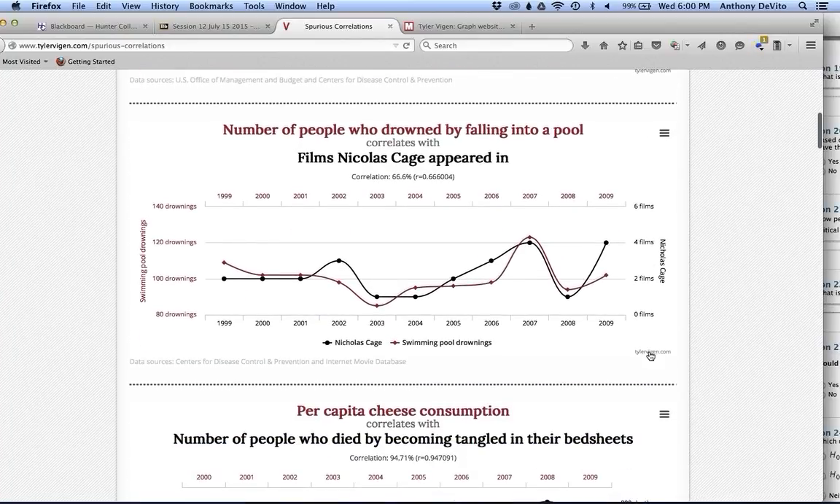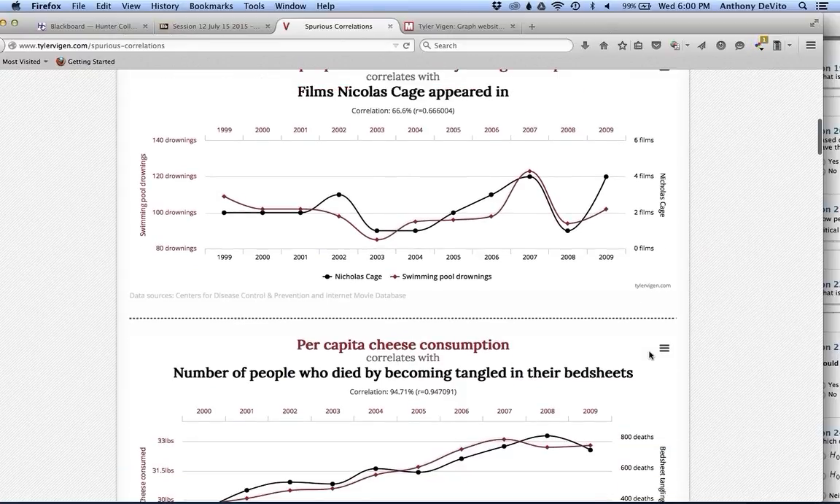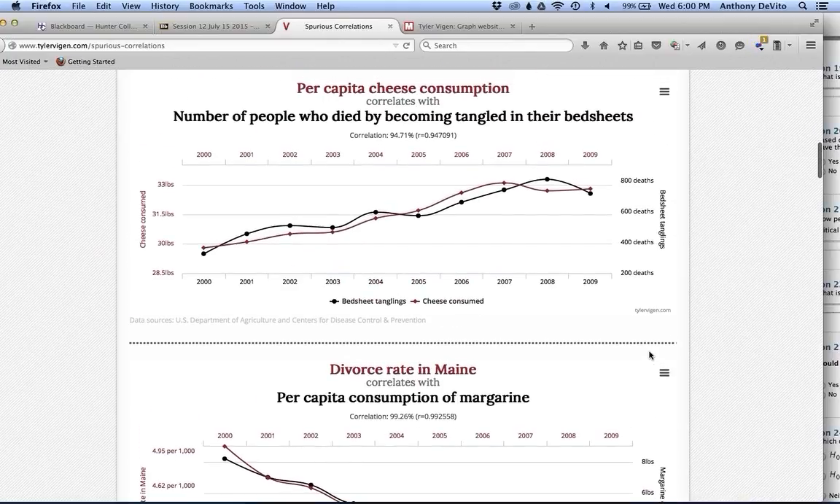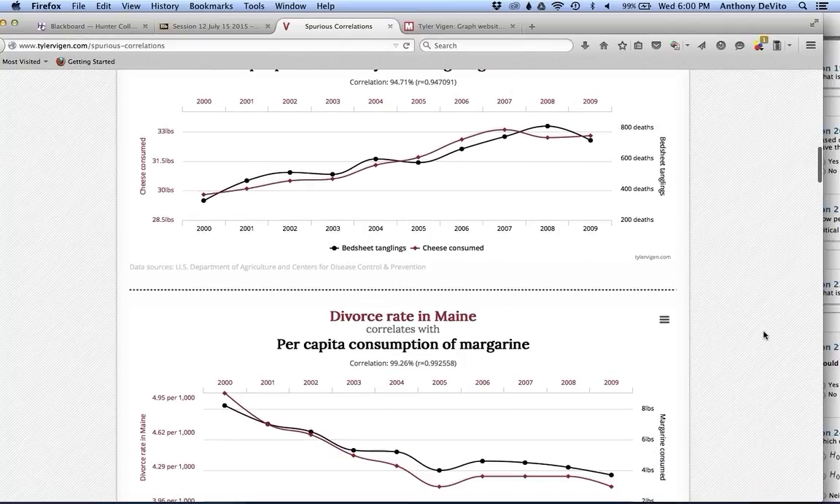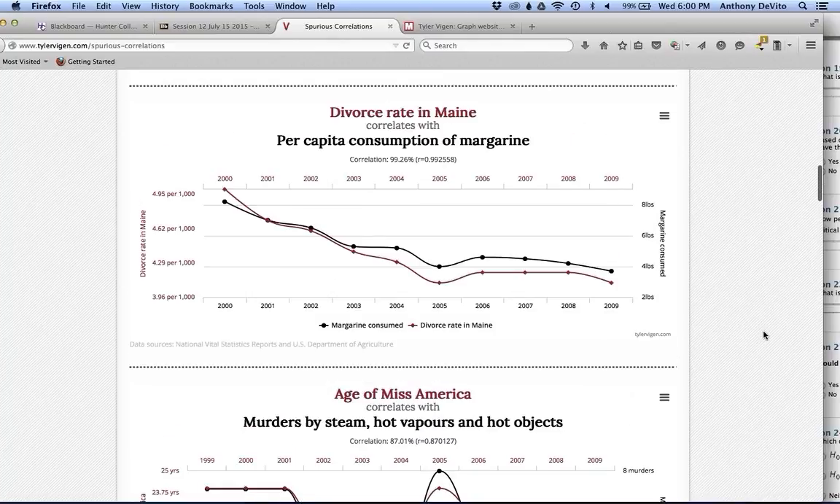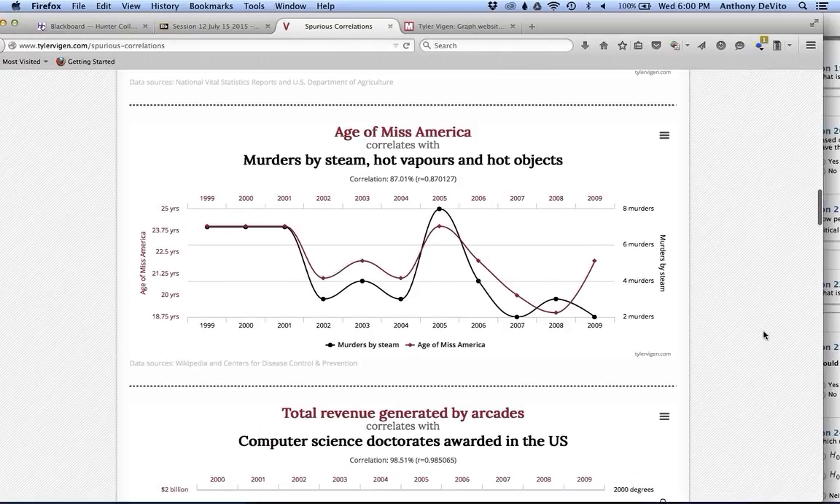People who drown by falling into a pool and films Nicolas Cage appeared in. There's a correlation, right? I mean, look how close they seem to mirror each other. Per capita cheese consumption, the one we just looked at, and the number of people who die by strangulation in their bed sheets. Per capita consumption of margarine and the divorce rate in Maine. Well, right there you go. The age of Miss America and the murders by steam, hot water vapors, or hot objects.